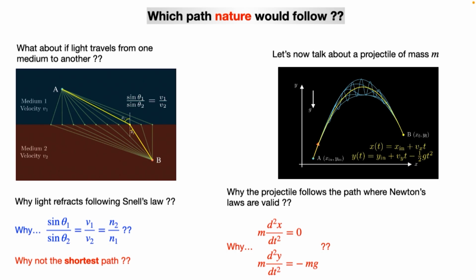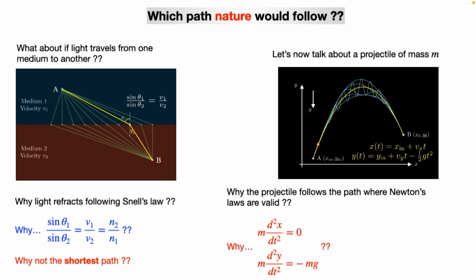Here m a in the x direction is 0 because there is no force acting in the x direction. The only thing acting on the particle is in the y direction, that is gravity. So m d2y by dt2 is minus mg because it is acting downwards. This is a simple Newton's law, and by solving this differential equation, which requires some derivatives, you will get the correct path.